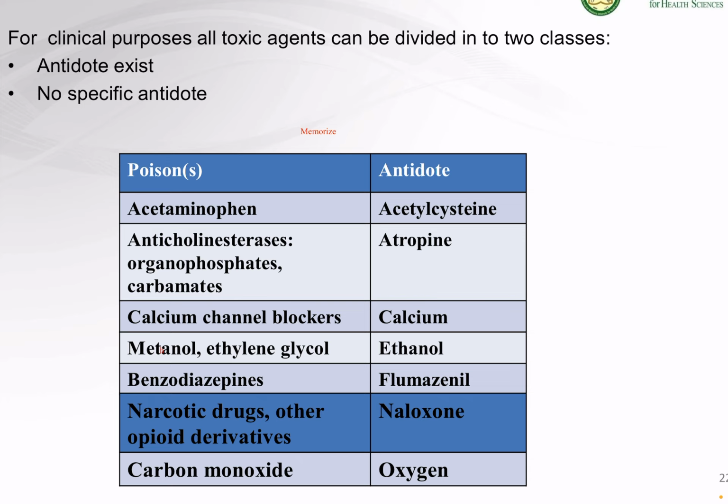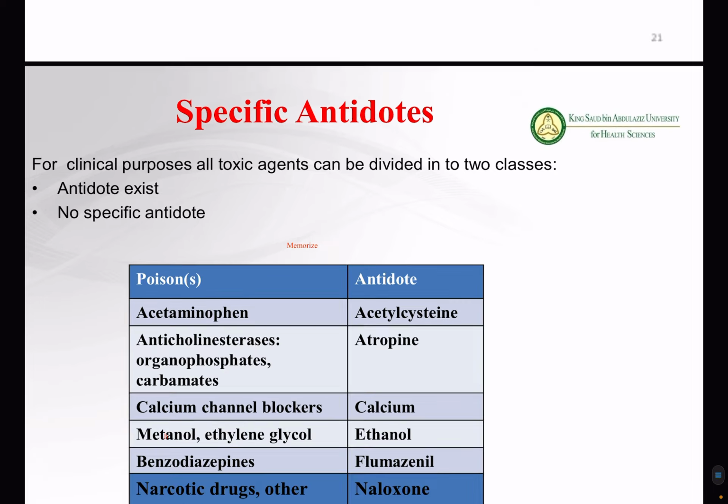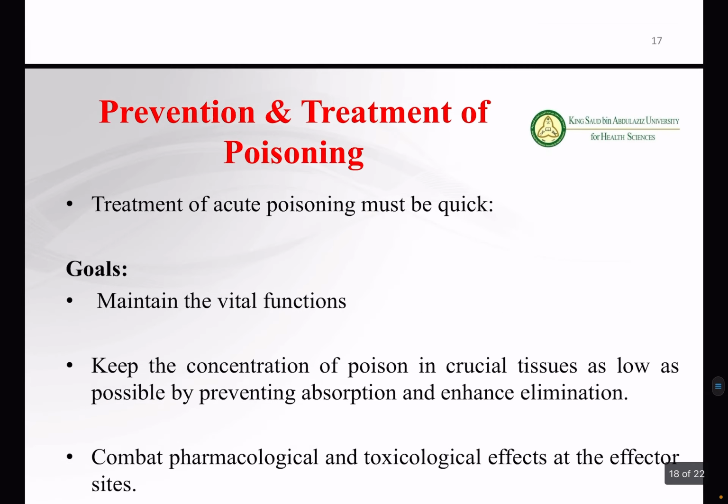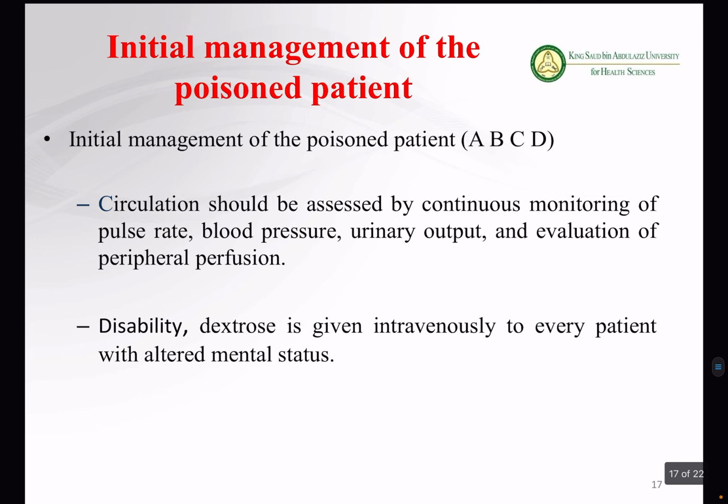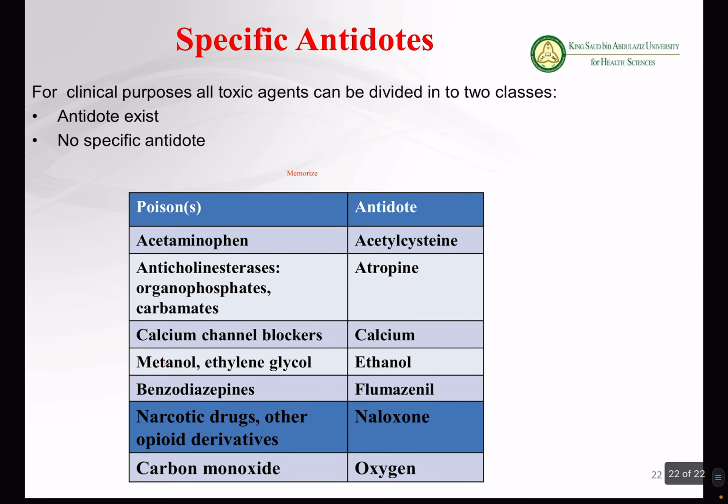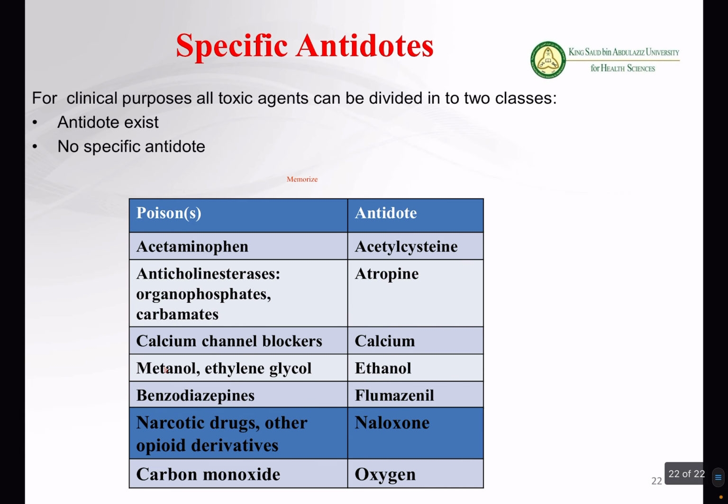In slide 16 here, it said initial management of the poisoned patient, ABCD. What does this mean exactly? This means that when the patient comes, you have to immediately check the airways. In case of toxicity, when the patient comes, multiple nurses are involved. One is checking the breathing, another is checking the blood pressure, because these are the important parameters. You got the point? And we have to check the status of the patient. It's very, very important: is the patient stable or not?